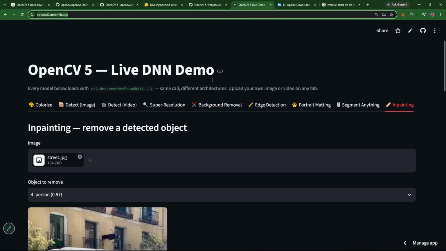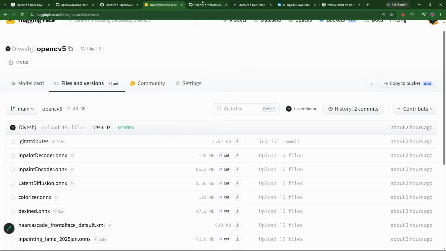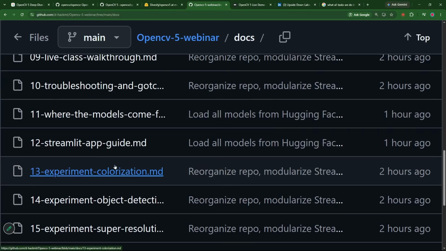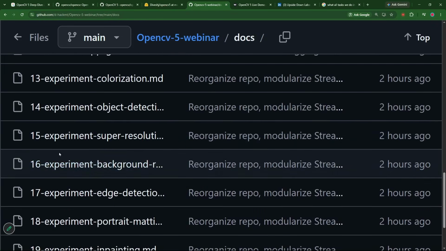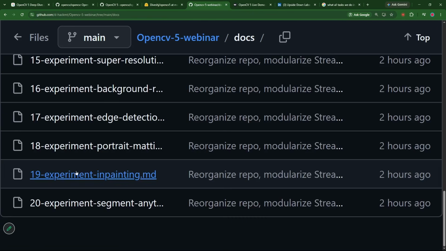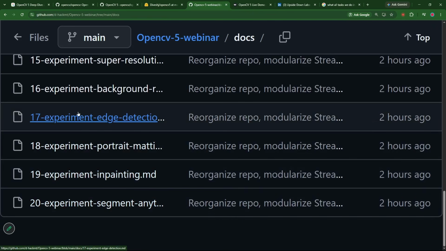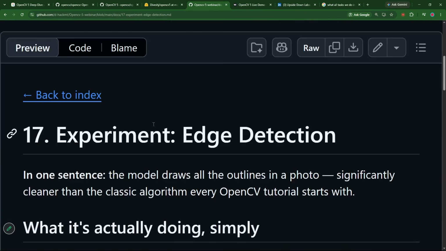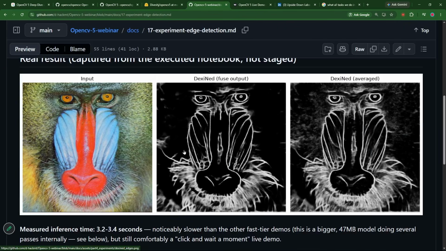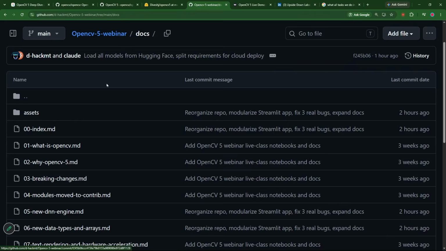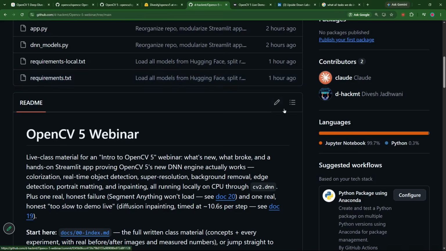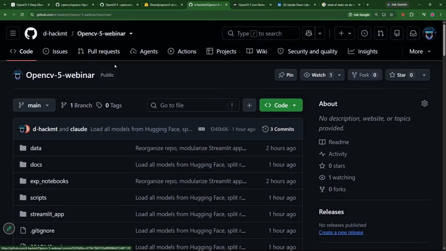So this is the classic way of showing your prototypes to any of your clients without investing in any cloud technology. This is the best open source solution. Streamlit app, how you are supposed to use this Streamlit app, experiment colorization, background, in painting, every single experiment I've broken down. There is some good explanation for that with input, output and everything that you need basically. So yes, the documentation is also provided.